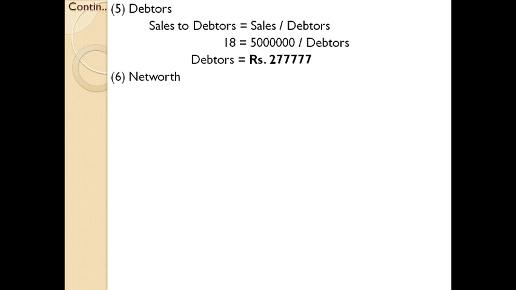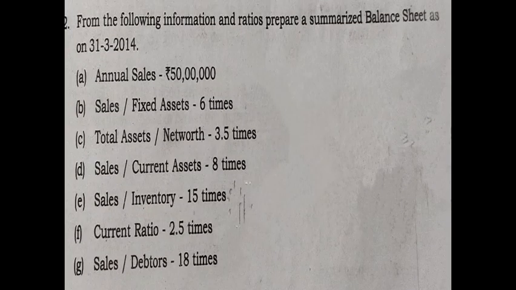Now we have almost all the items, and some other items have been computed on the basis of the information given. From that we can find other items. Next one, net worth. Net worth is otherwise known as shareholders' fund. In the question, the information regarding net worth is total assets divided by net worth is 3.5 times. Total assets to net worth means total assets divided by net worth, and the ratio is 3.5. If we have the amount of total assets, we can easily find net worth. But there is no information regarding total assets in this question.